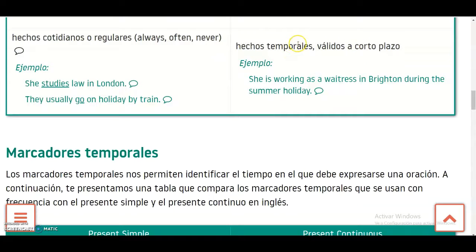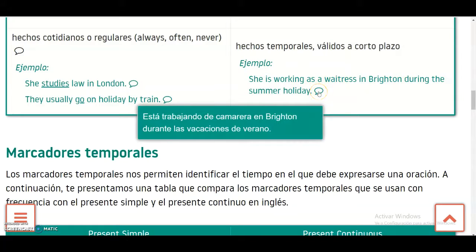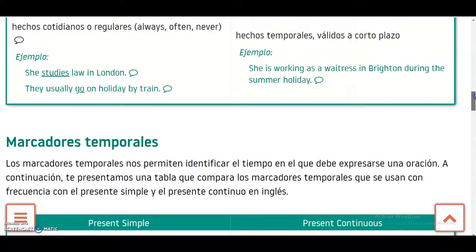Temporary things in a short period. You have she's working as a waitress in Brighton during the summer holiday because it's a time specifying that she's working at this time in Brighton during the summer holiday. Okay, but it's something that is happening right now. That's why we use the ing, okay, in the moment.